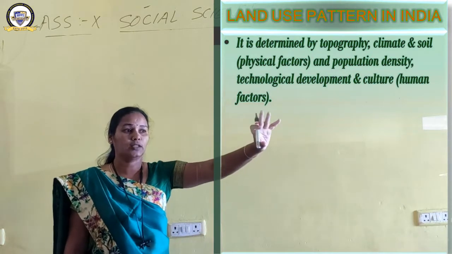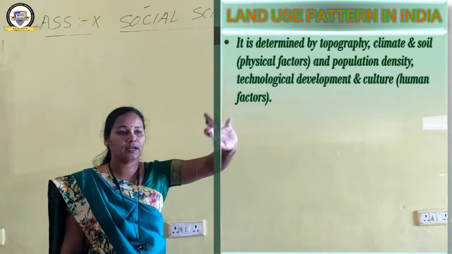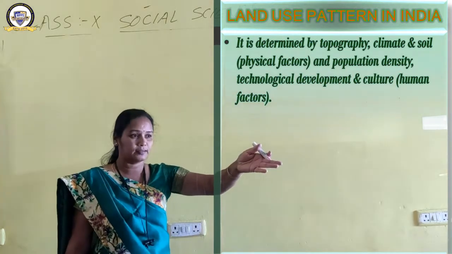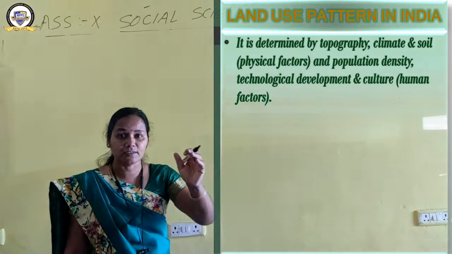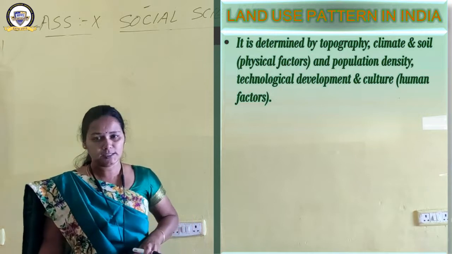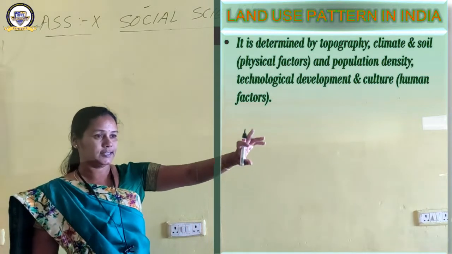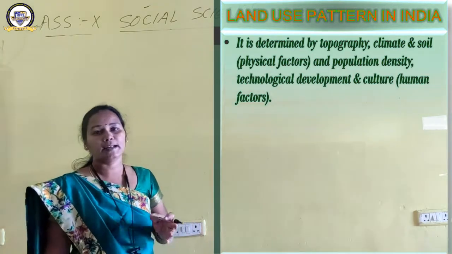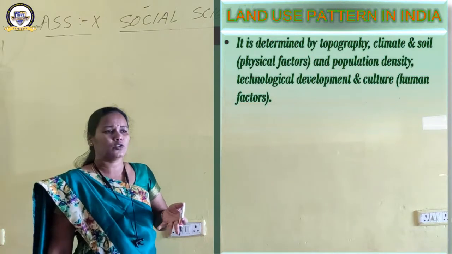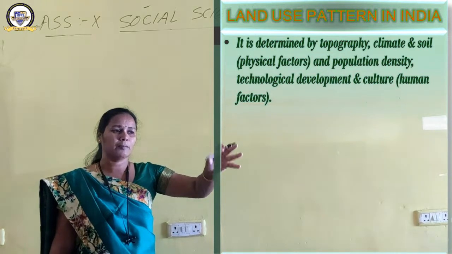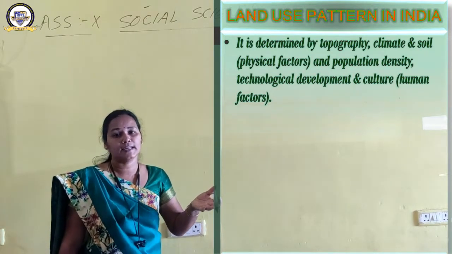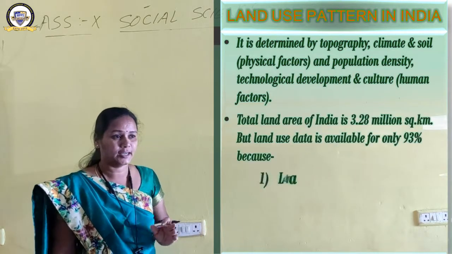All these things decide the land use pattern in our country, and they are known as the physical factors. And what are the human factors? That is population density. What is population density? The number of people living in a square kilometer area is known as population density. Then technological development and our culture. These three factors, and some other factors are also there. They all come under human factors. These human and physical factors have a great role in deciding the land use pattern in a country.